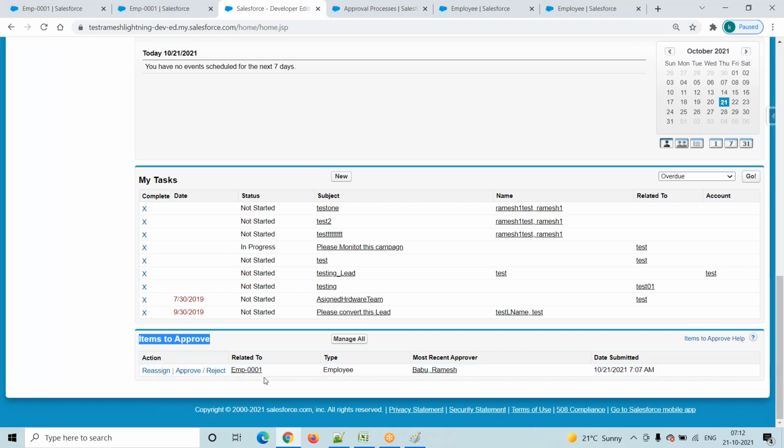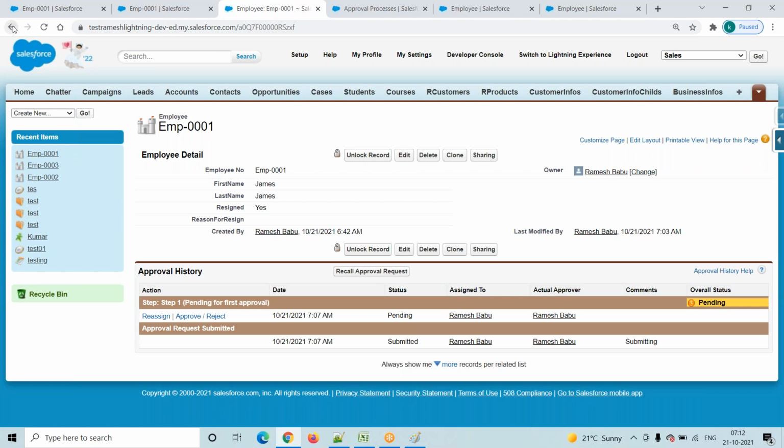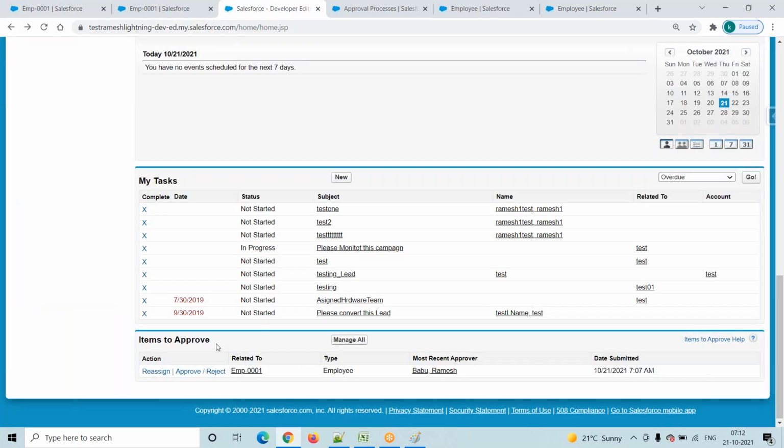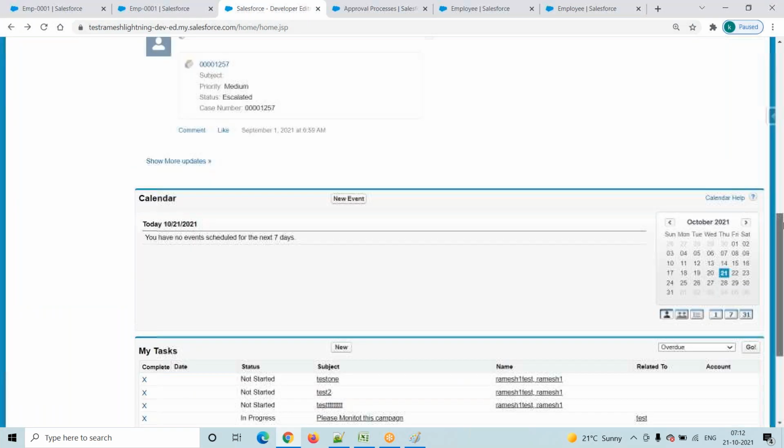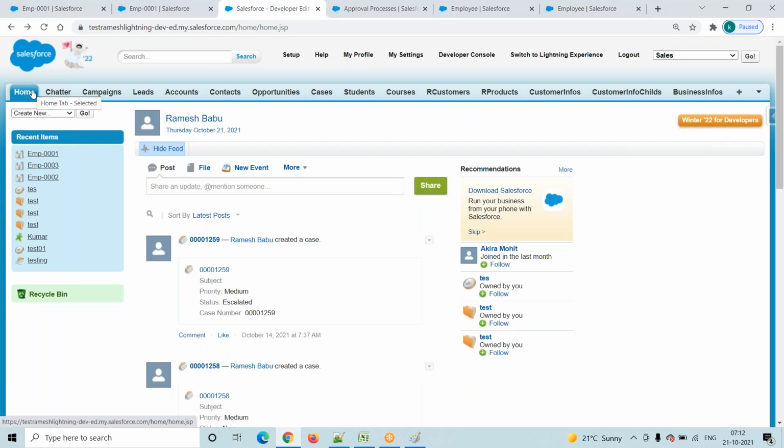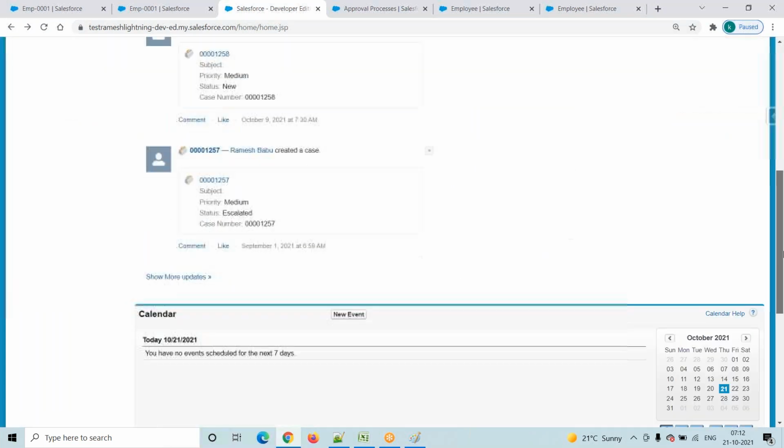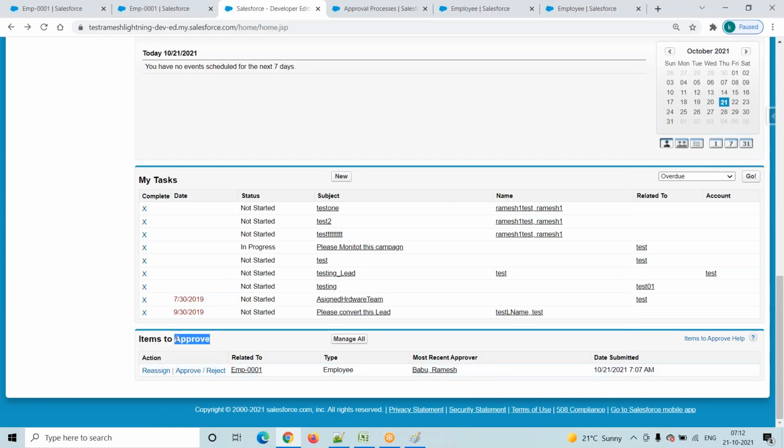Reassign, approve, reject. Employee 001 resigned. One second, go to here. So under items to approve, where will we find this? Under the home tab. In the lightning version also, under the home tab only, there is a section called items to approve. But for that we have some setup required.